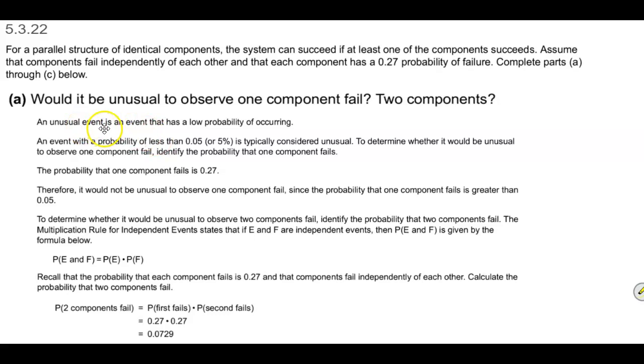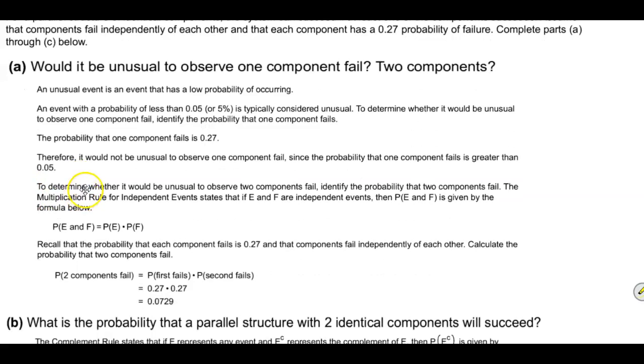Well, again, an unusual event is an event that has a low probability of occurring. And recall that an event with a probability of less than 0.05 or 5% is typically considered unusual. Now, to determine whether it would be unusual to observe one component fail, we're going to identify the probability that one component fails, and up here it's given us 0.27. So the probability that one component fails is 0.27. Therefore, it would not be unusual to observe one component fail, since the probability that one component fails is greater than the 0.05.